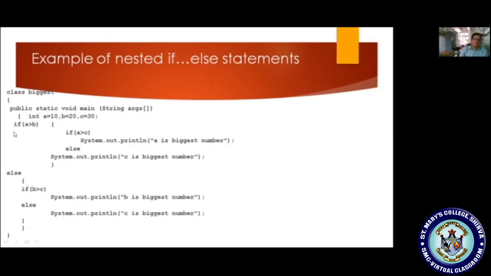Now I am writing the condition if a greater than b. Once again, within the block I am writing one more if condition, if a greater than c. Then I am displaying a is the biggest, else c is the biggest. If the first if condition fails, automatically control moves to the else block. Then in the else block, once again I am placing one more if condition. If the condition is true, this statement will be executed. If the condition is false, the else block statement will be executed. Okay, as you are familiar, I don't want to explain more.